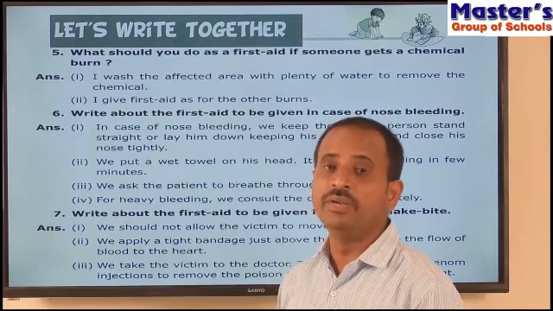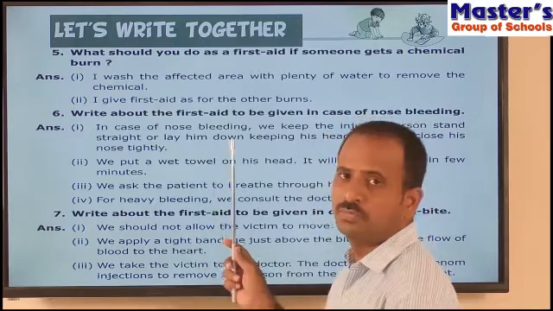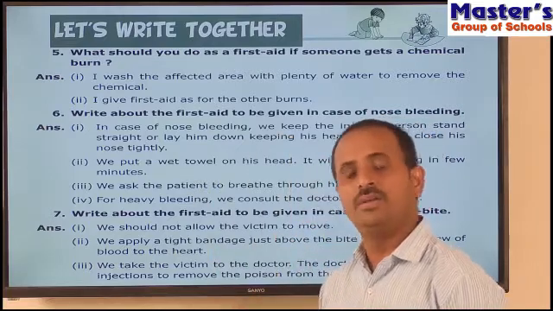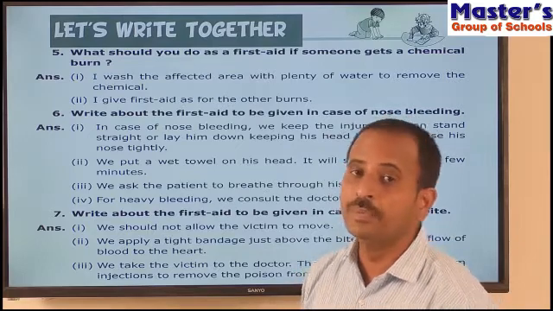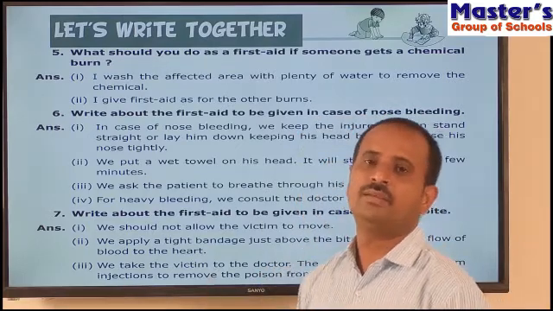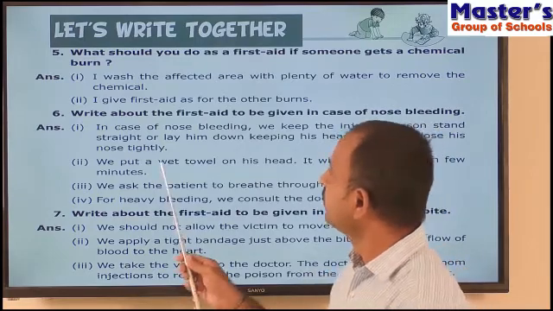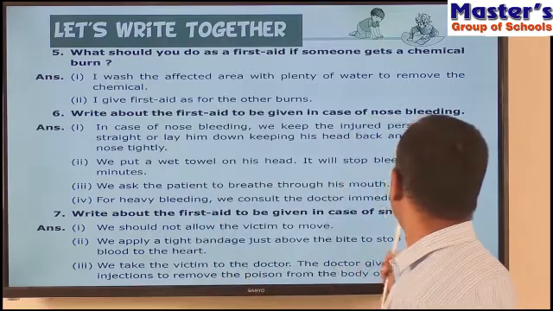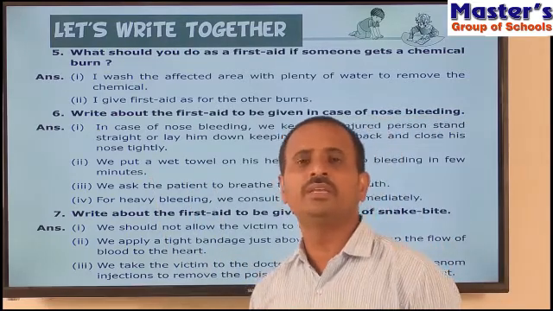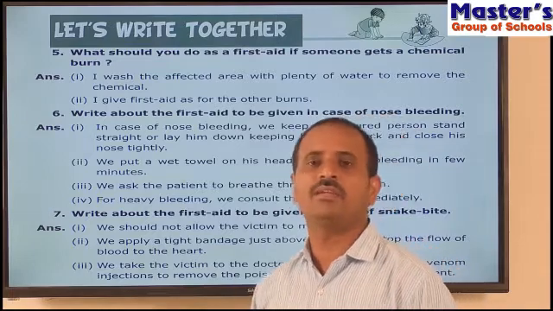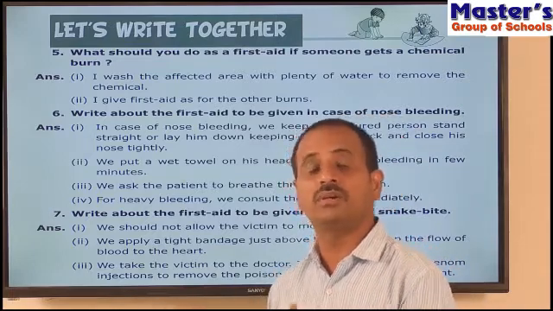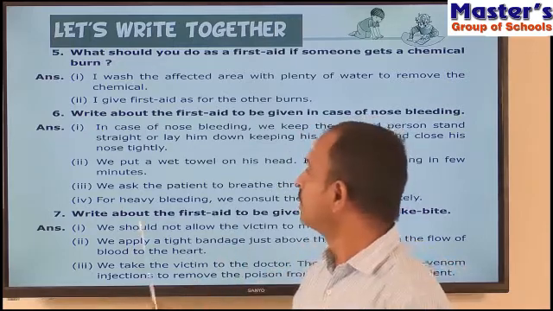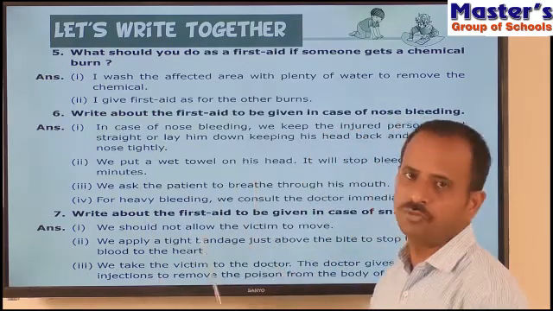And what we have to do immediately, if any person has a nose bleeding, we keep the injured person standing upright or lay him down on any table and keep his head backside, and close his nose tightly with fingers. And second one is, we put a wet towel on his head, it will stop bleeding in a few minutes. So immediately put a wet cloth. Take a cloth and soak the cloth in water and put that wet cloth on his head. It will prevent the nose bleeding after a few minutes.